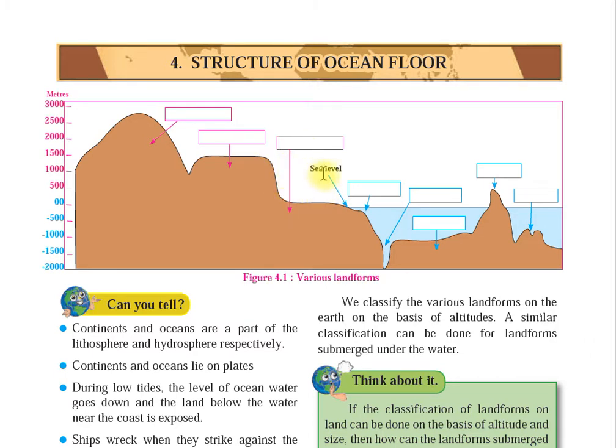Then what have you got? We have got sea level over here. See here, this is your sea level. From here, all is your sea level. Then over here, we have got the continental slope. You will study what the continental slope is.